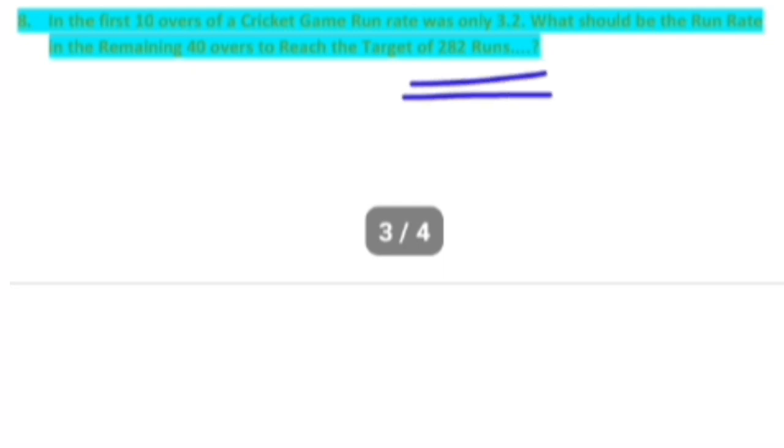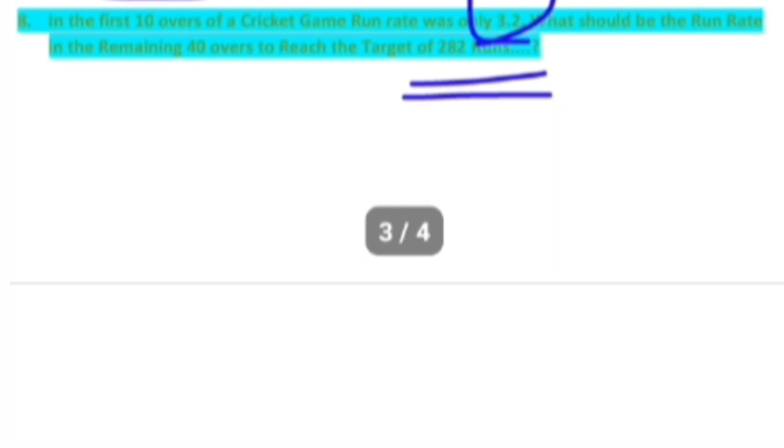In the first 10 overs the run rate is only 3.2, which means the team scored 32 runs only. So 282 minus 32 is exactly 250.